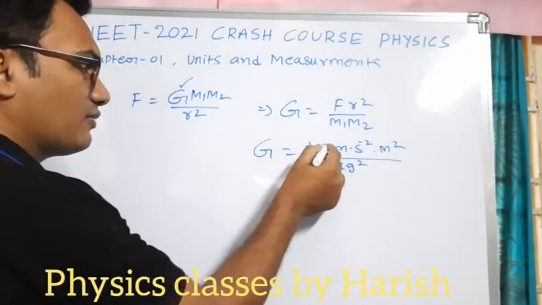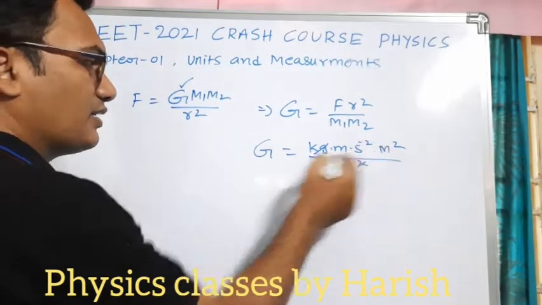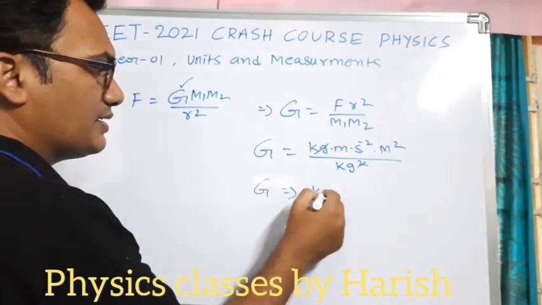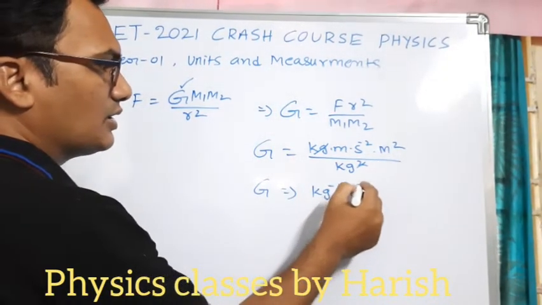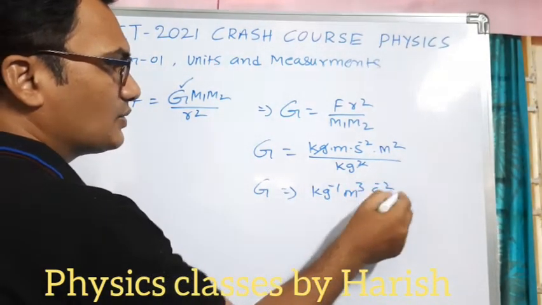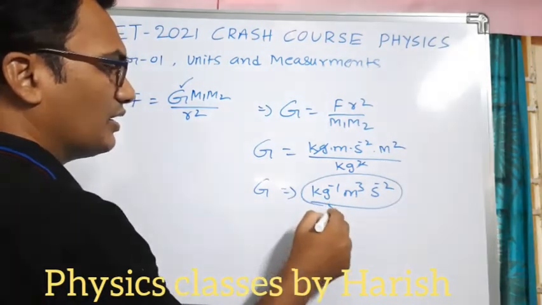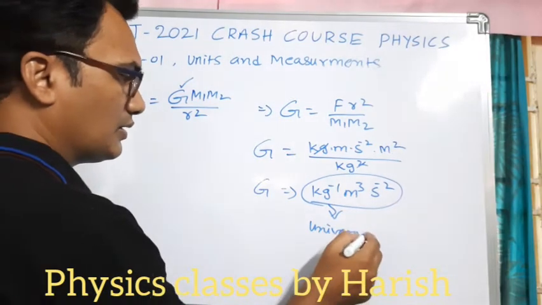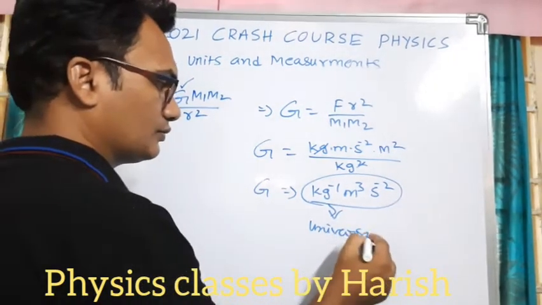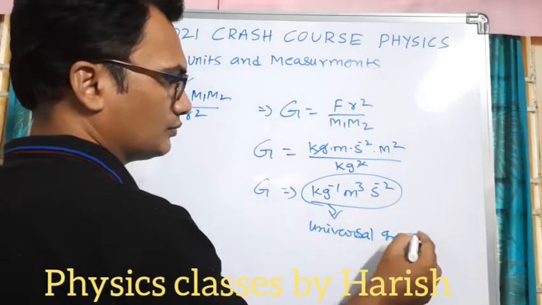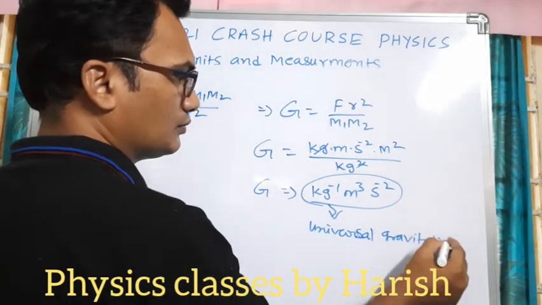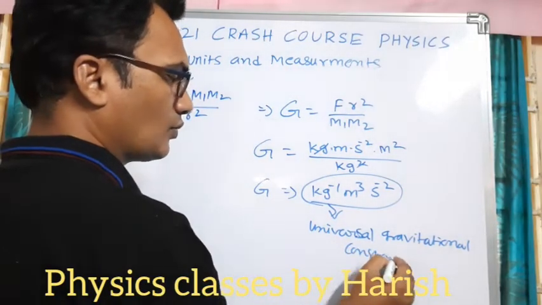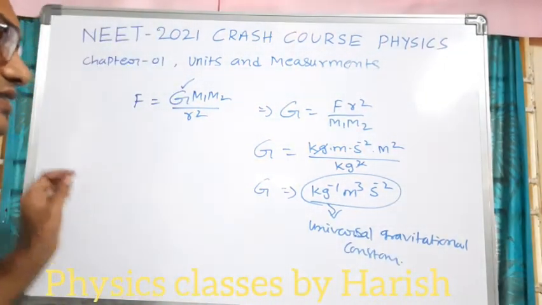Simplifying, one kg will be cancelled, and the unit of G is kg inverse meter cube second minus 2. So this is the unit of the universal gravitational constant.